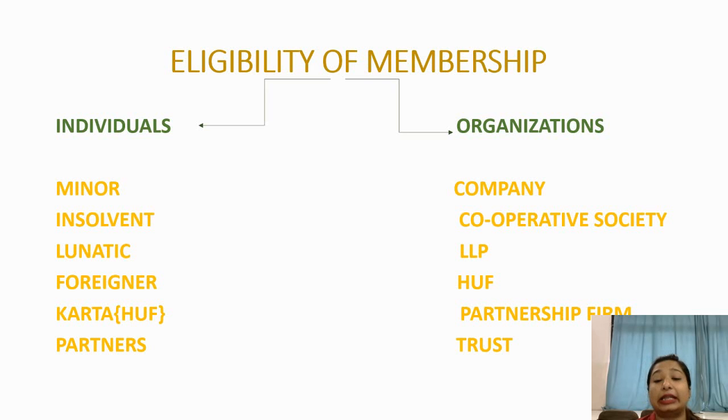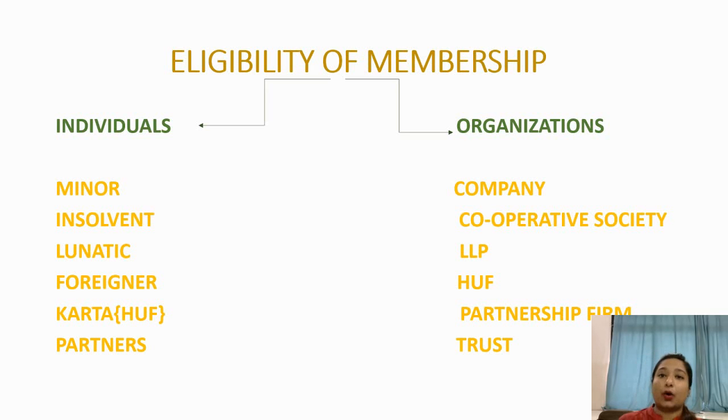So definitely anybody having its own name registered, having its birth certificate in the form of incorporation certificate, having its legal entity, so that person, that company, that artificial person is legally liable to become a member of a company. So a company itself can invest into the shares of another company and can become the member.